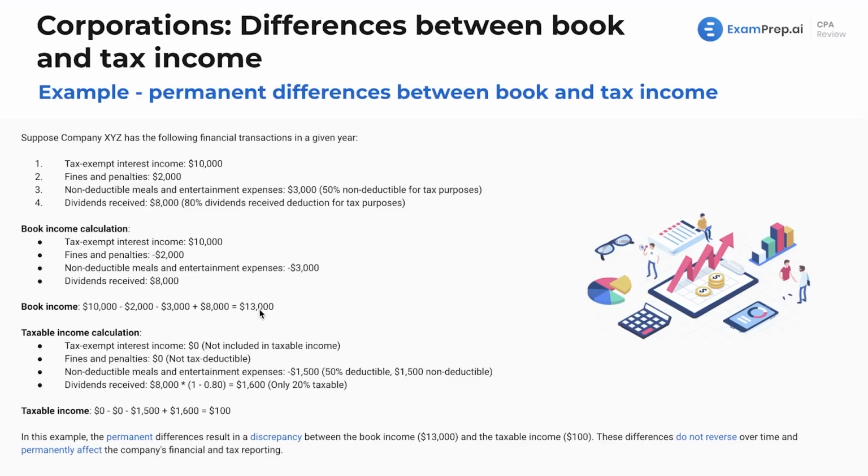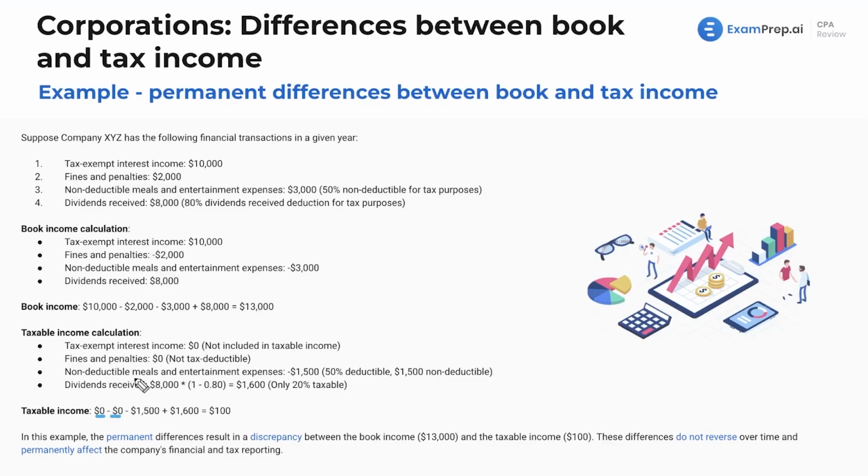So that's book income. The question could have just given you the income, said it's 13. It could say calculate it, but either way, we come out with $13,000. Now, for tax purposes, what's our income? Well, tax-exempt interest income, it could also say municipal interest income. This is going to be $0. We're not going to include this in taxable income. Fines and penalties, this is not going to be a deduction either, so we see 0 and 0.